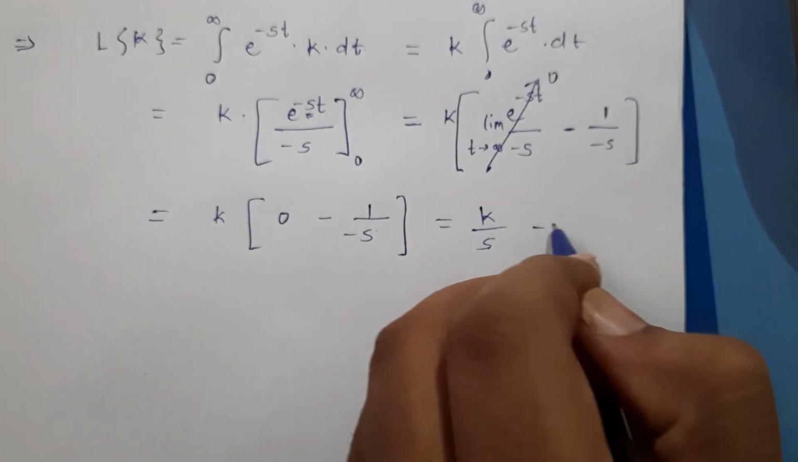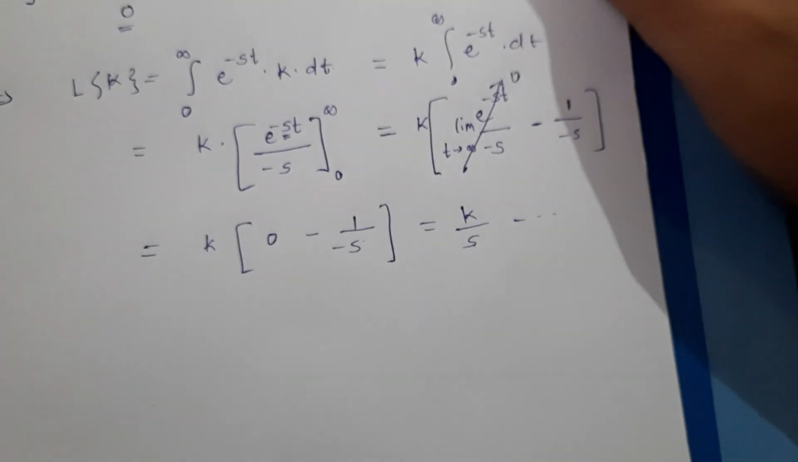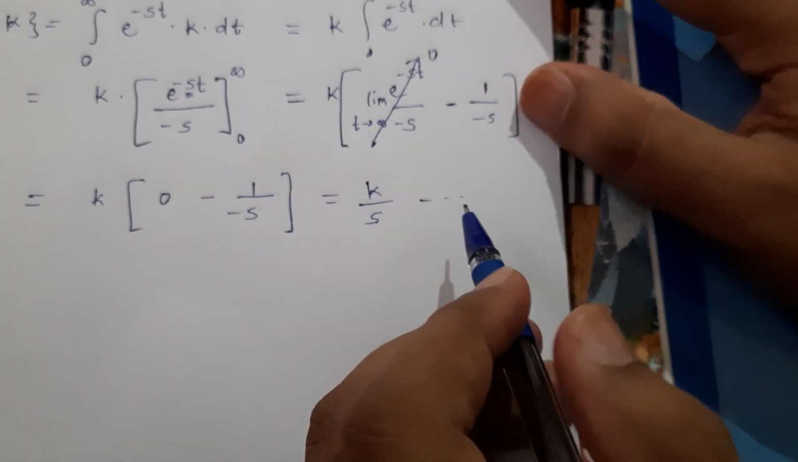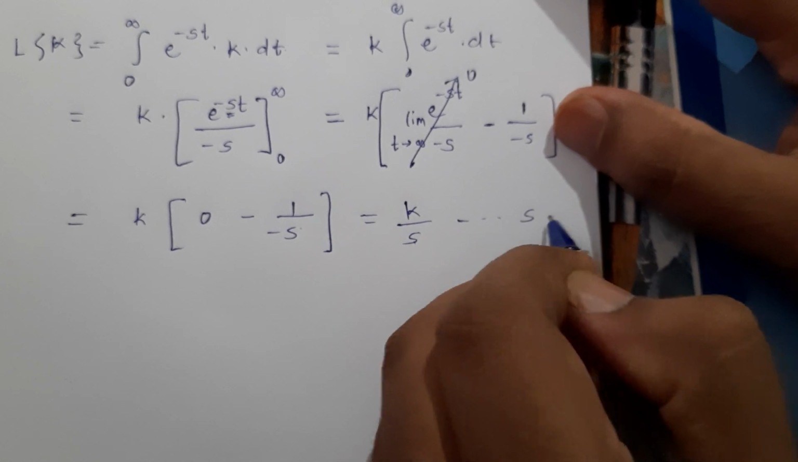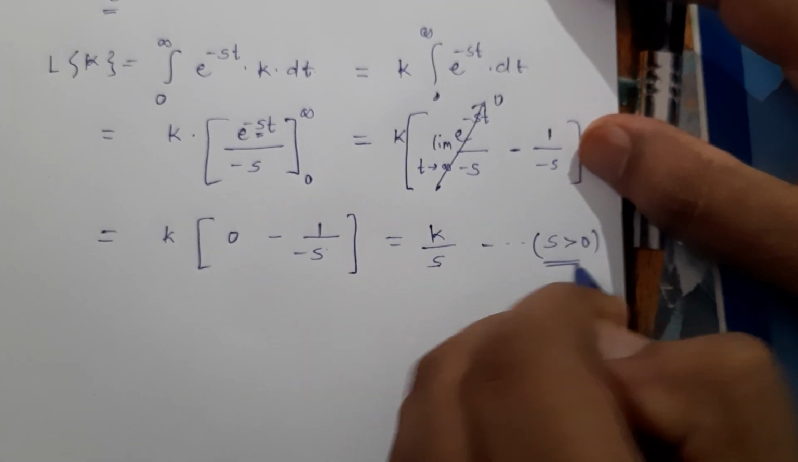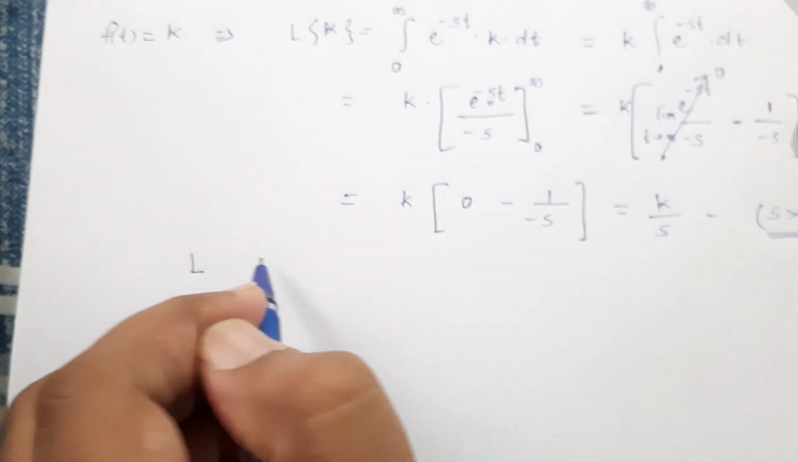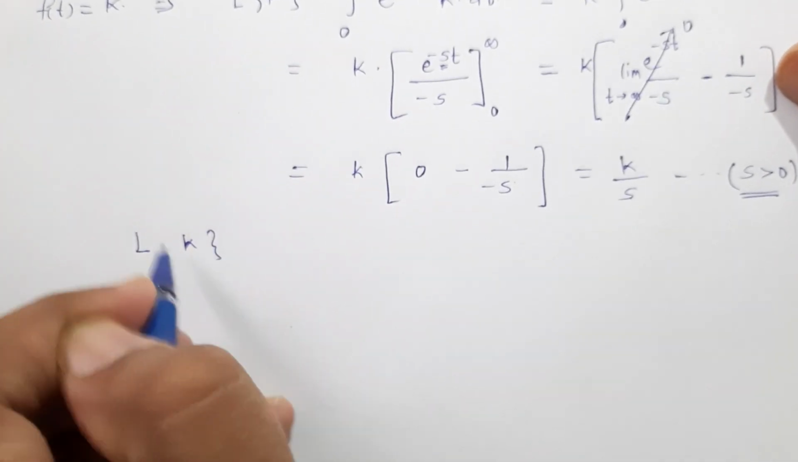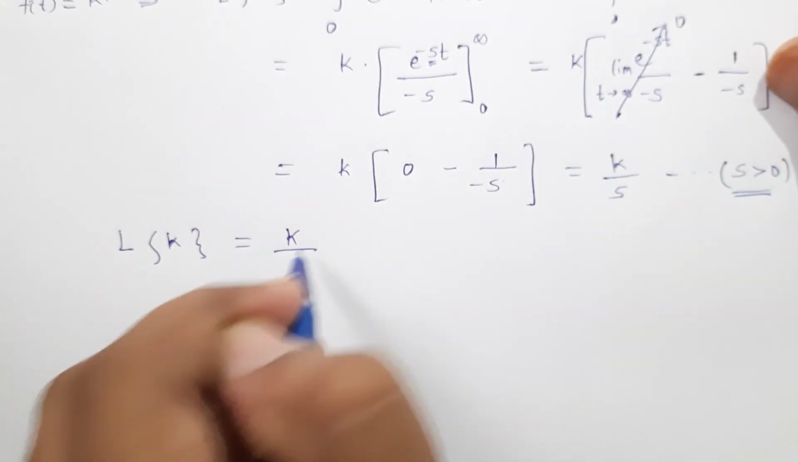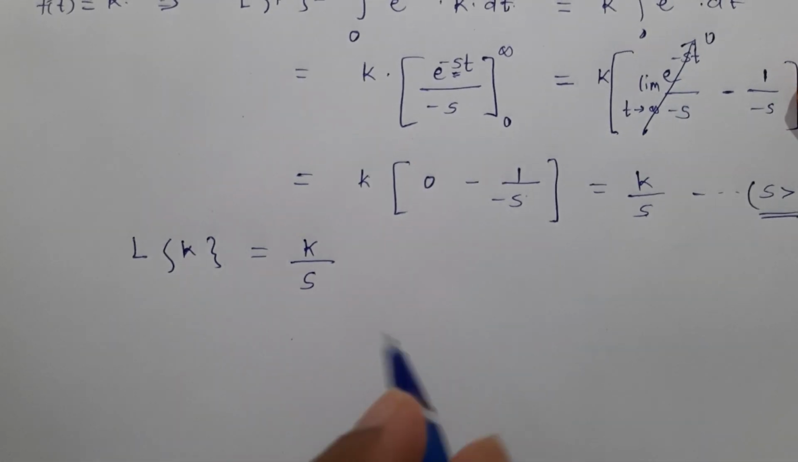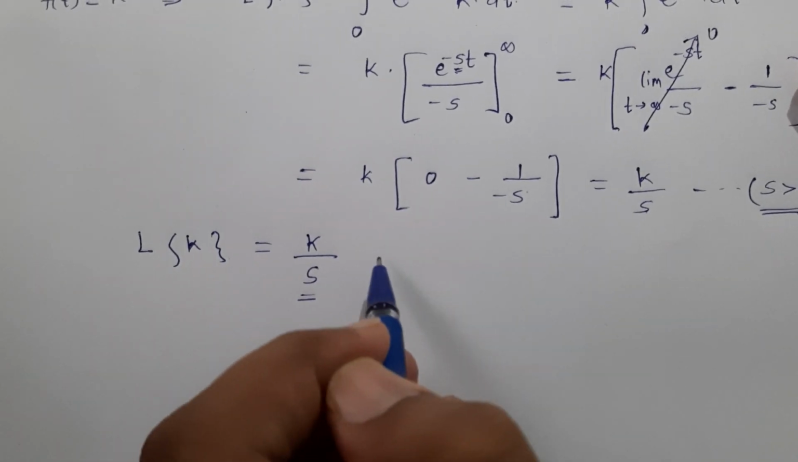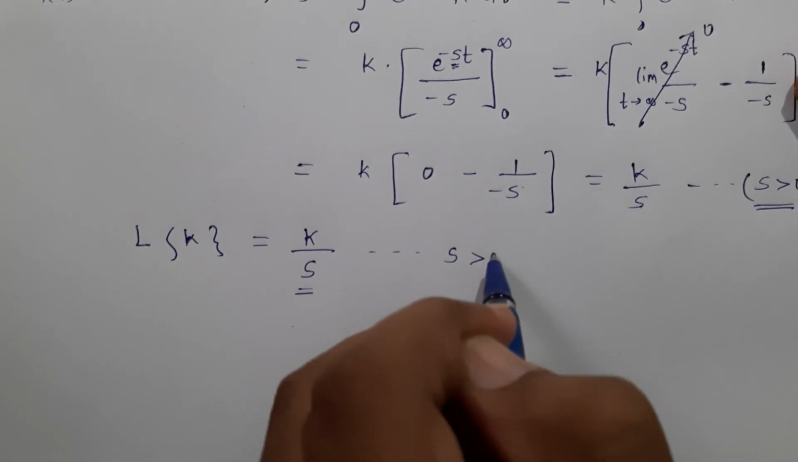However, the necessary condition for this Laplace to exist is that s has to be greater than 0. That is why you will always find people mention that the Laplace of a constant is basically the constant divided by the frequency variable s, where s is greater than 0.